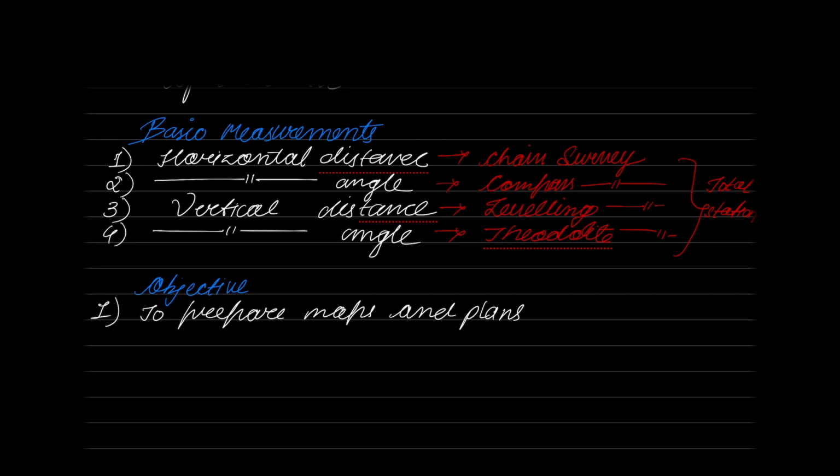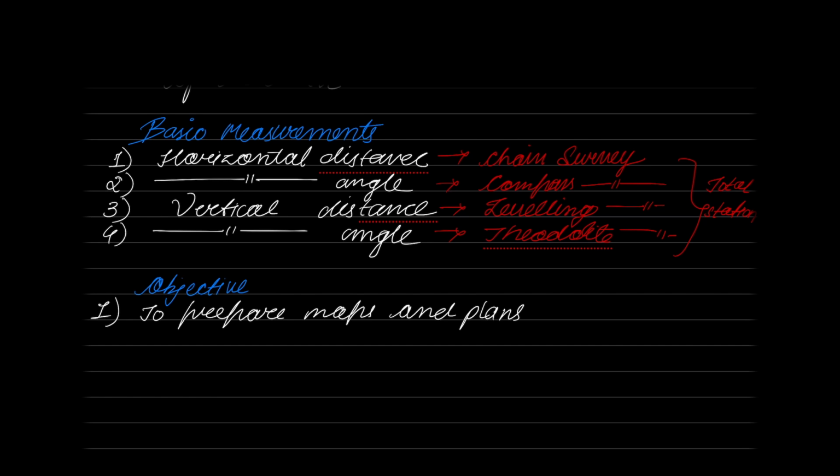This is an isometric view of a room. If I give you a chain or a tape, can you measure this distance? Yes, you can clearly measure this distance as something like 5 meters. You can measure this distance as something like 10 meters. Can you represent this 5 meter by 10 meter on a piece of paper? Yes, we can do that. What will I call this? I will call this the plan of the room.